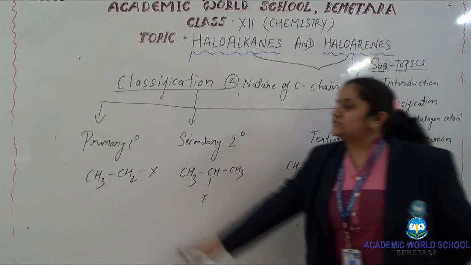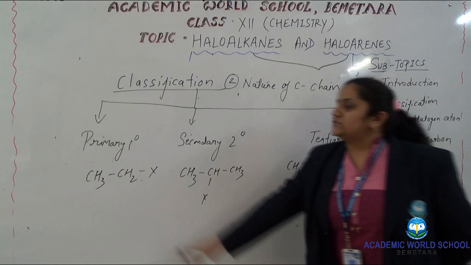First is sp3 hybridization. In sp3 hybridization there are three classes. First is alkyl halide, because we are dealing with halogen only.